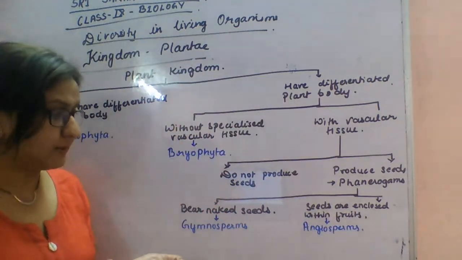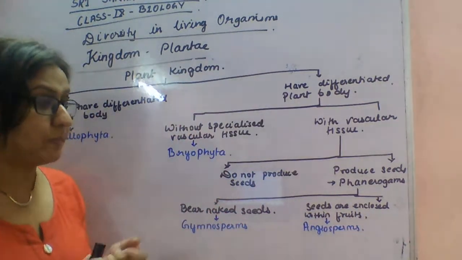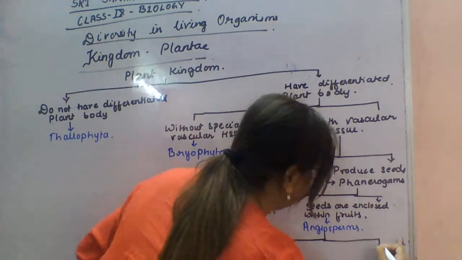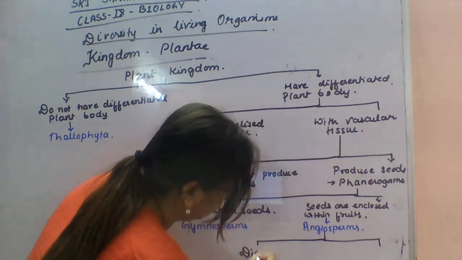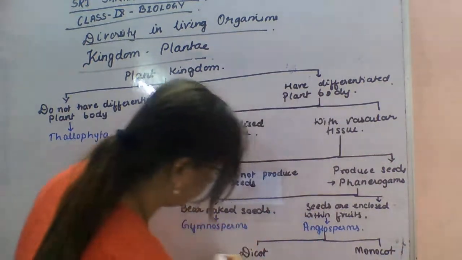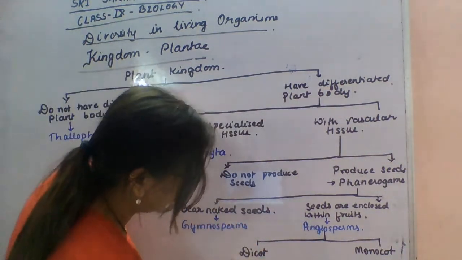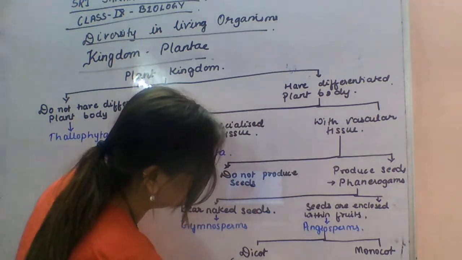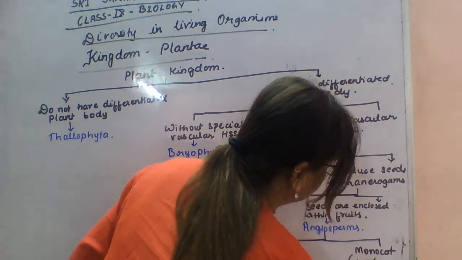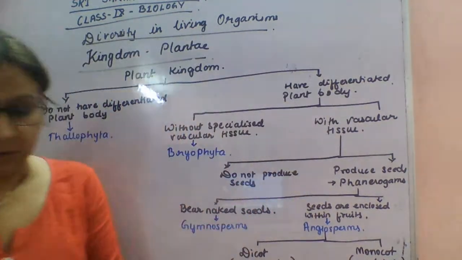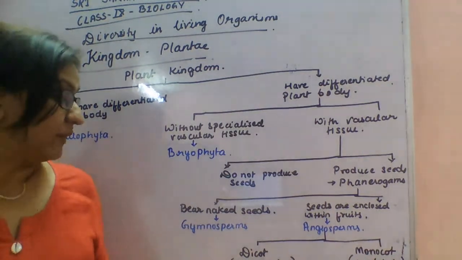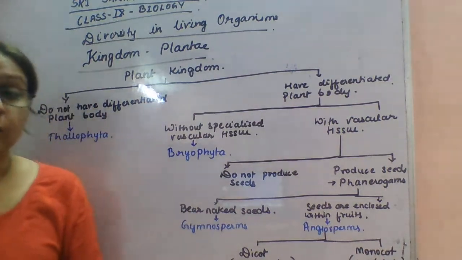On the basis of the cotyledon, angiosperms can be further divided into dicot and monocot. The dicot has two cotyledons. The monocot has one cotyledon. The seeds which have two cotyledons, and the seeds which have one cotyledon.